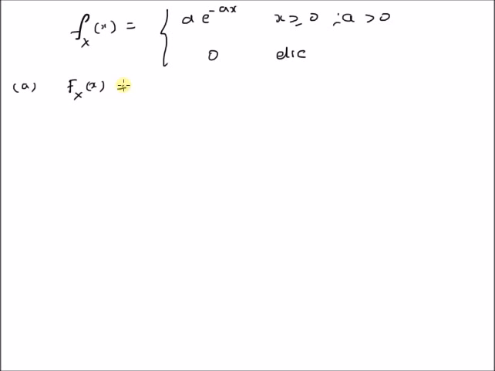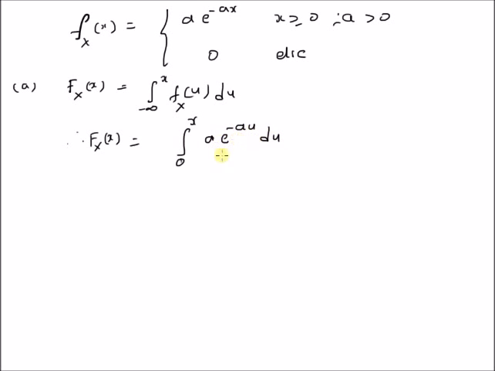So the first task is to find the cumulative distribution function, that is the CDF, of this exponential random variable, which is given by the definition, the integral from minus infinity to x of f_X(u) du. So this is the definition of the CDF of a continuous random variable. Now, using the given PDF, F_X(x) is equal to the integral from 0 to x, since the PDF is 0 before x equal to 0, of a e^(-au) du.